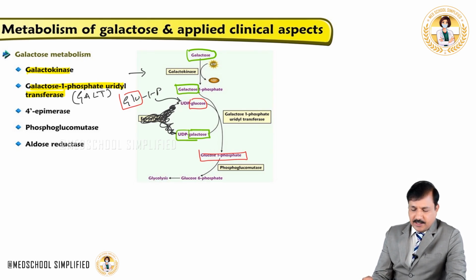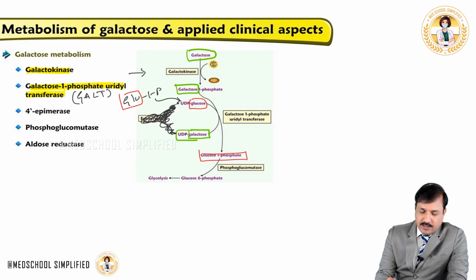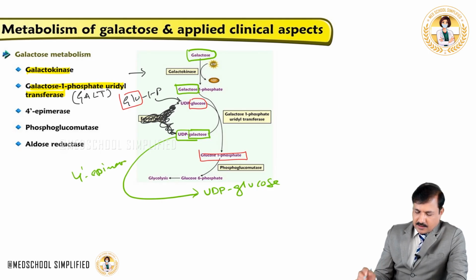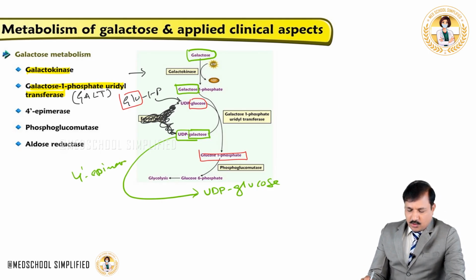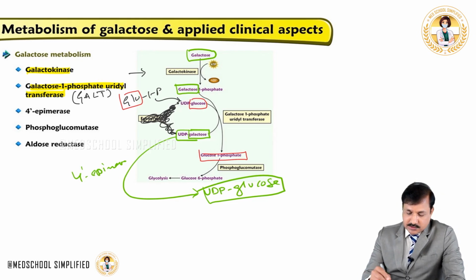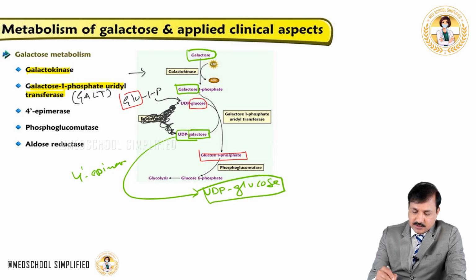What happened to this UDP-galactose? UDP-galactose will be converted into UDP-glucose. I'm going to write that separately now. UDP-galactose is converted to UDP-glucose, and that is done by 4' epimerase. Now galactose is there in the form of glucose, UDP-glucose. The galactose carbons are there in the UDP-glucose form. Now this UDP-glucose goes into the second galactose metabolism.